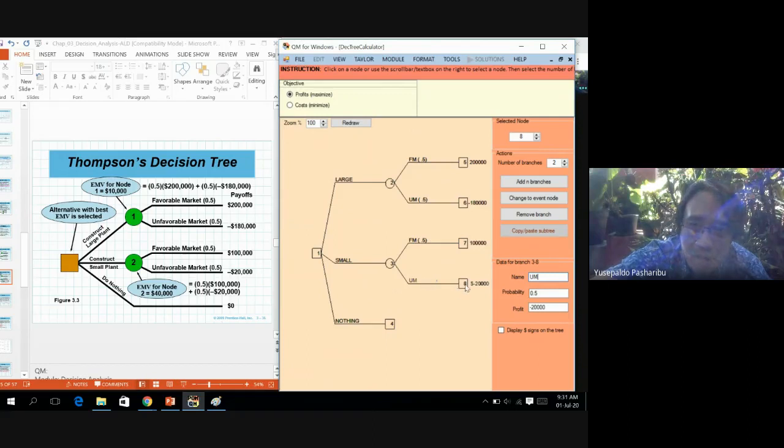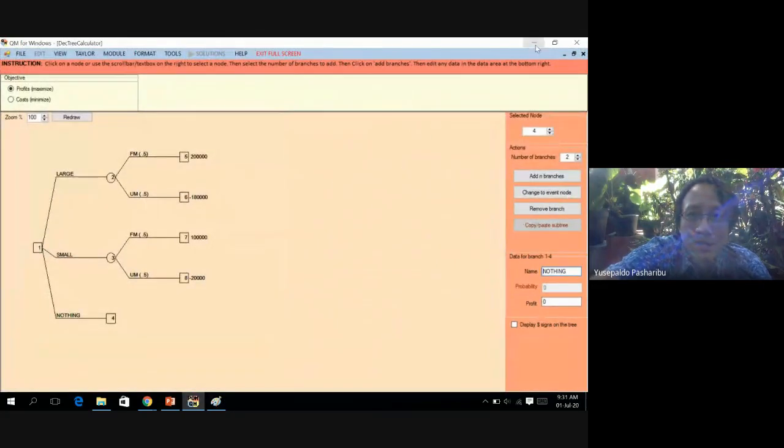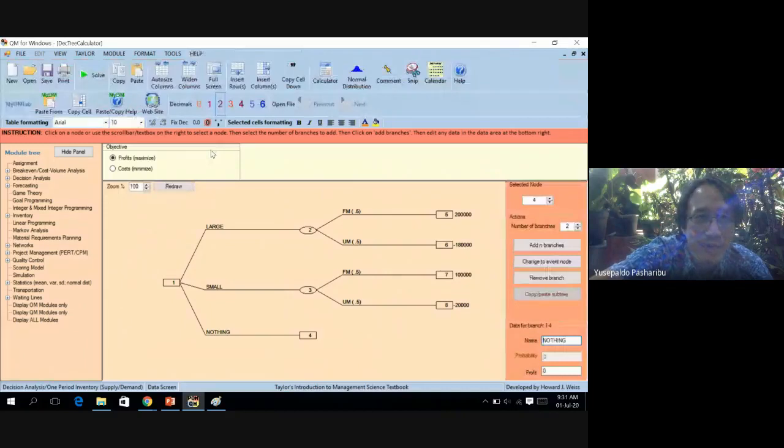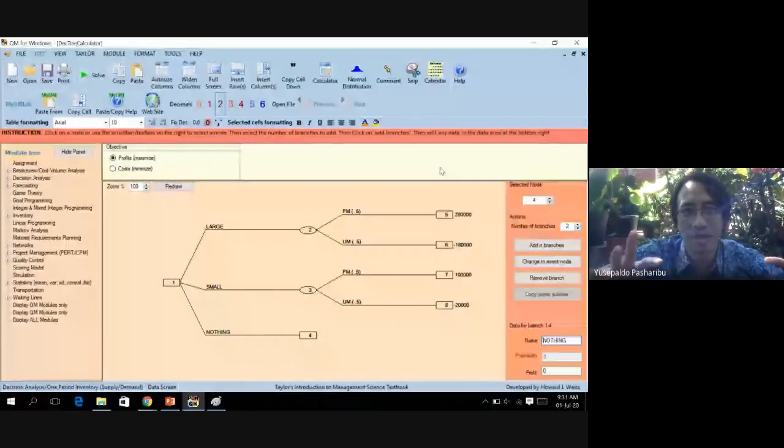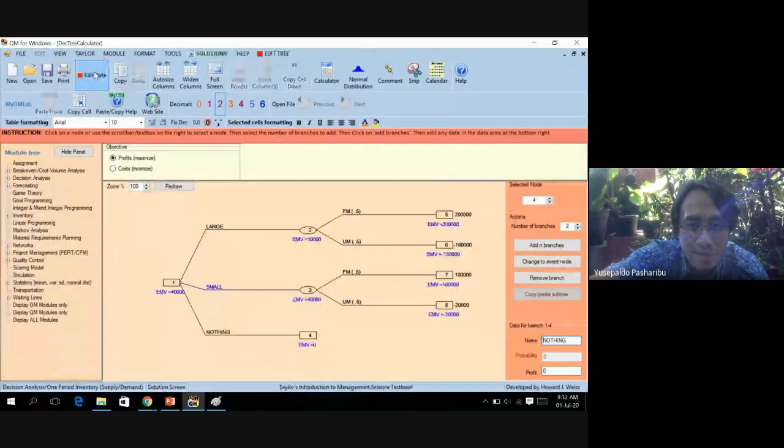Make sure that all the numbers are correct after you've done with this. Then exit the full screen. After you're done drawing the sketch of the decision tree, then click solve.